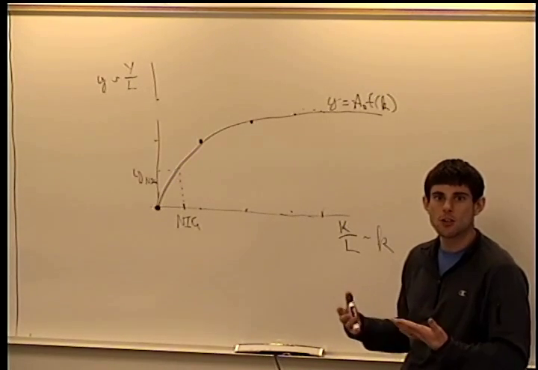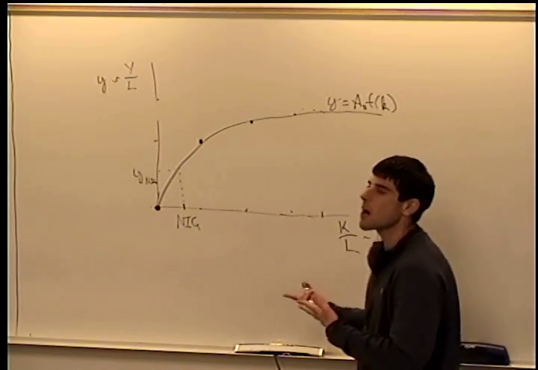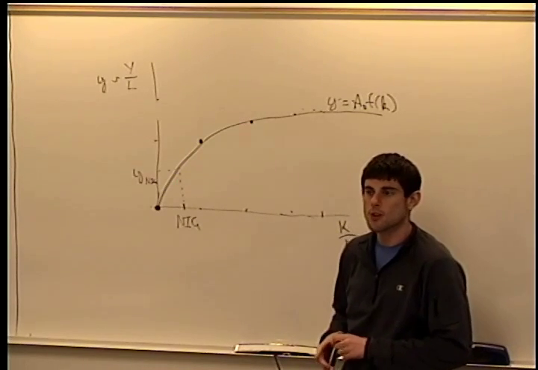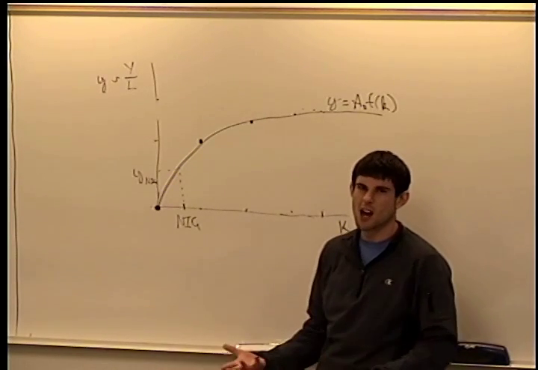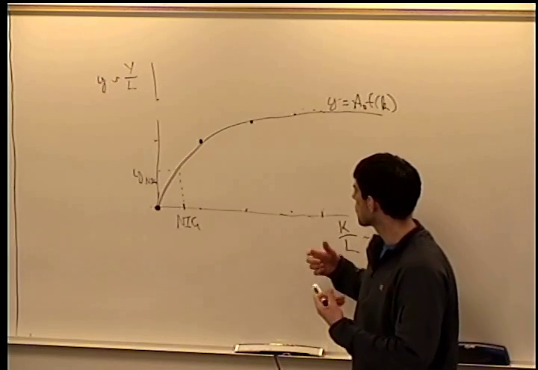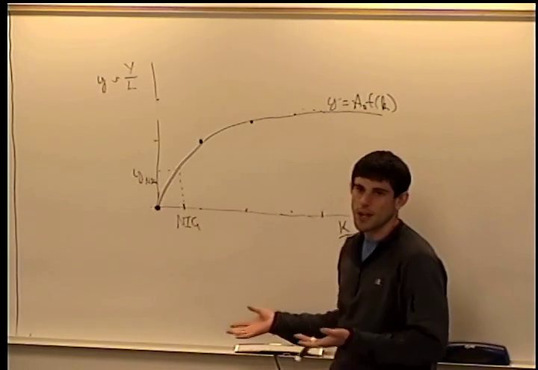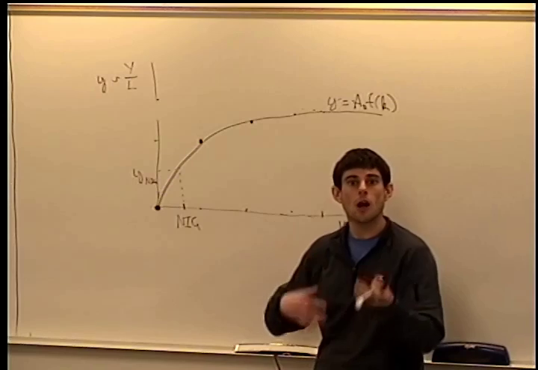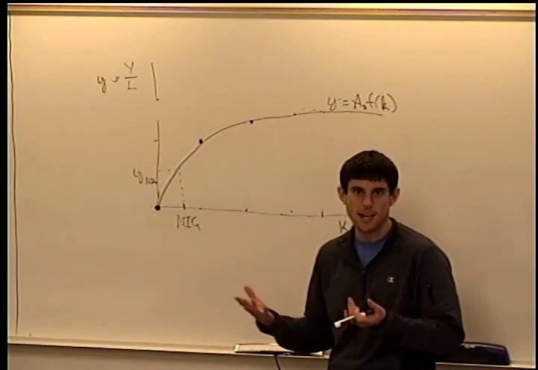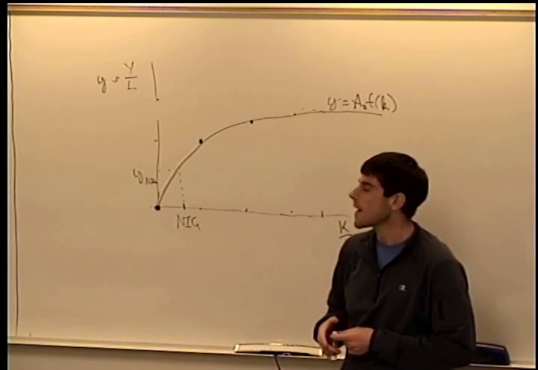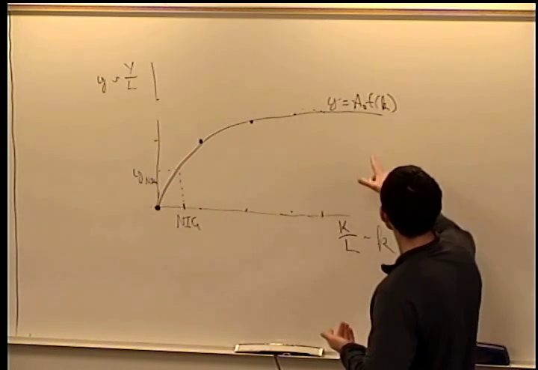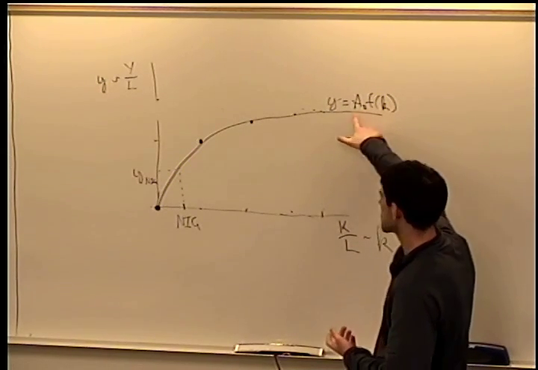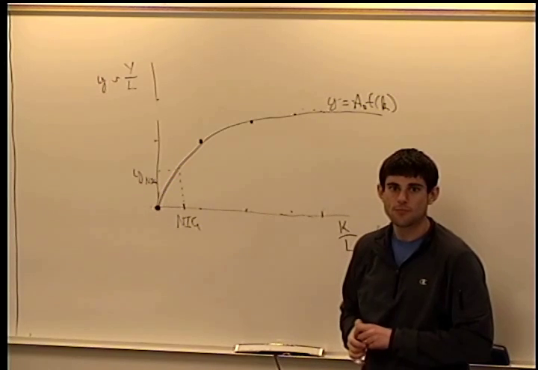Or if we're thinking agricultural, it has better combines, or it has more safe fertilizer, or it thinks about crop rotation, which we would think of as technology. Okay, so what happens if we go from technology level A0 to technology level A1?